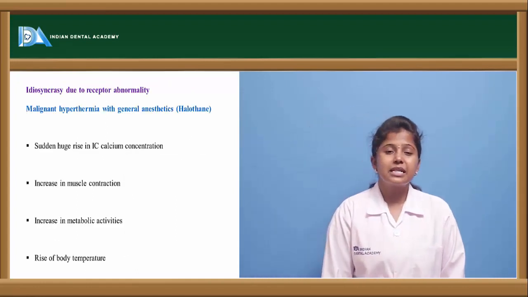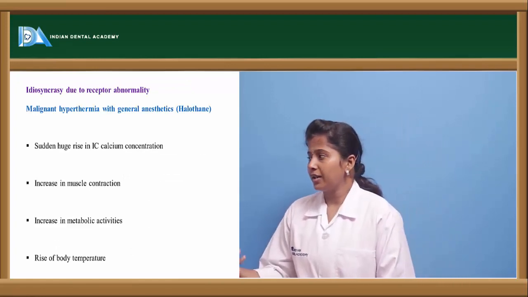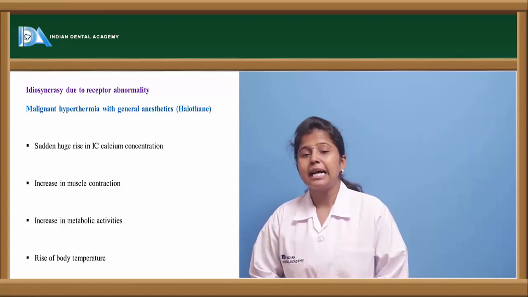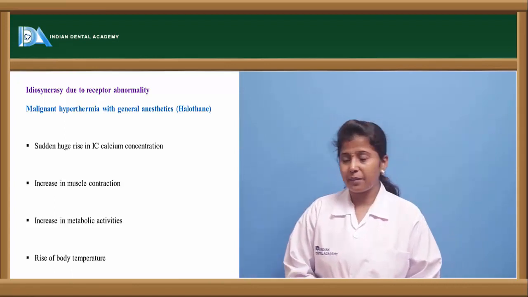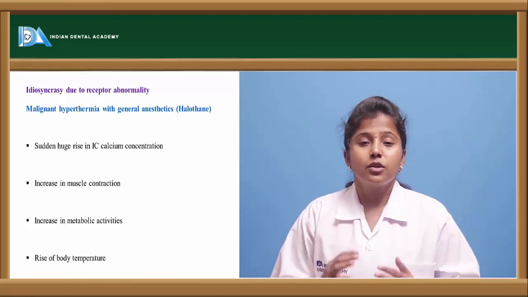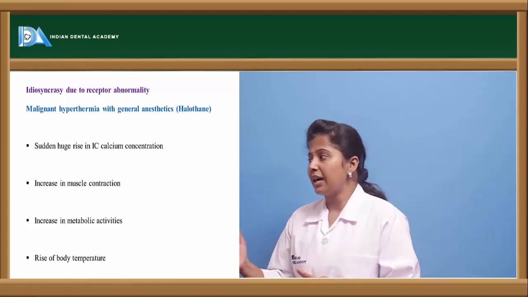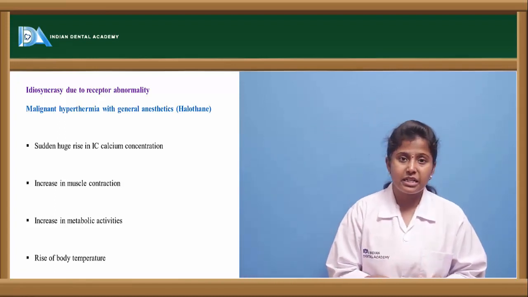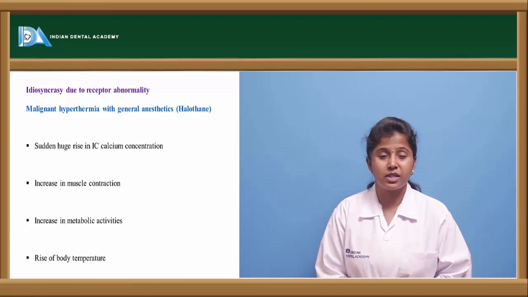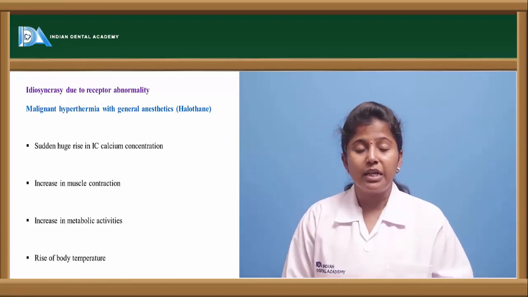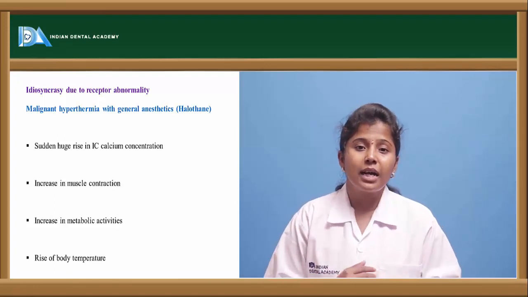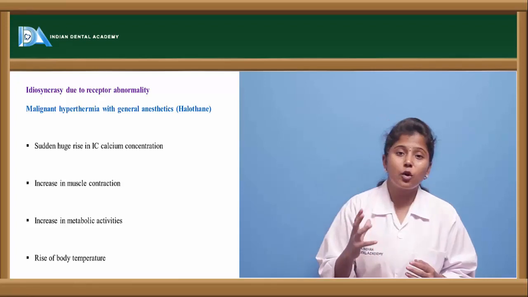The other type is receptor abnormality. Here, take malignant hyperthermia with general anesthetics. These general anesthetics act by a receptor mechanism, so there may be a sudden huge rise in calcium concentration. Here the person is taking general anesthesia and has some receptor abnormality. There may be abnormalities in the receptor functioning of the person. Then if he takes halothane, after it enters the body, it will increase the intracellular calcium level.